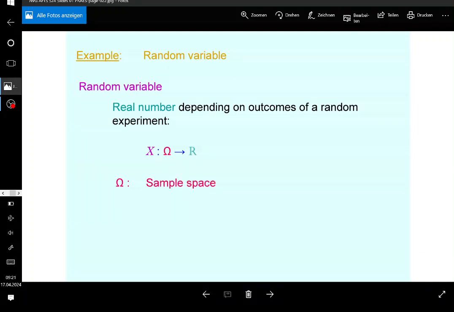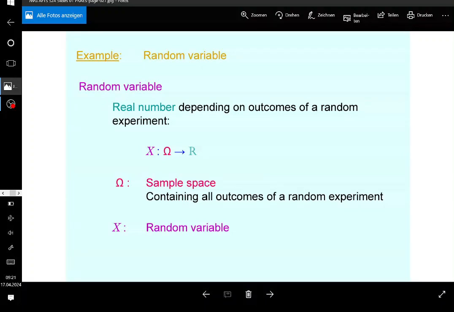Omega is going to be the sample space containing every single outcome of a random experiment. So that contains everything that you have regarding the random experiment, so they give you the full information about it. And then you have X, which is basically the random variable itself. So that's the function. When you have a function, you always have an input and an output. The input is going to be the outcome of a random experiment, and the output is going to be a real number, and the real number is depending on that. So basically, a real number as a function of outcomes of a random experiment, and that's what the random variable is going to be.